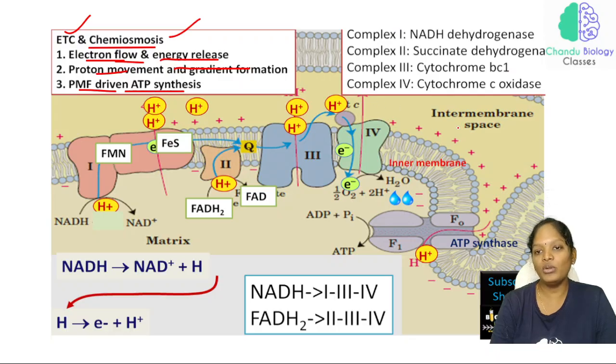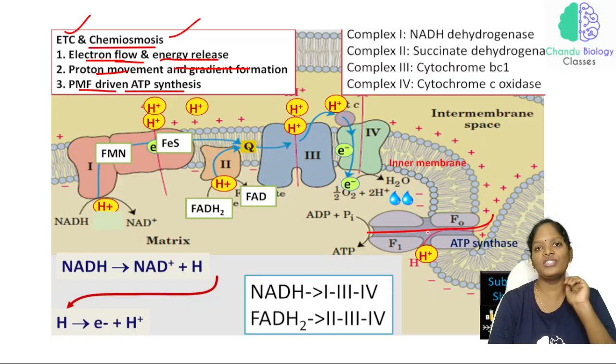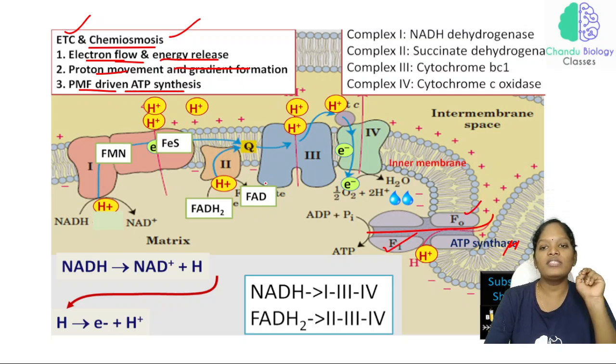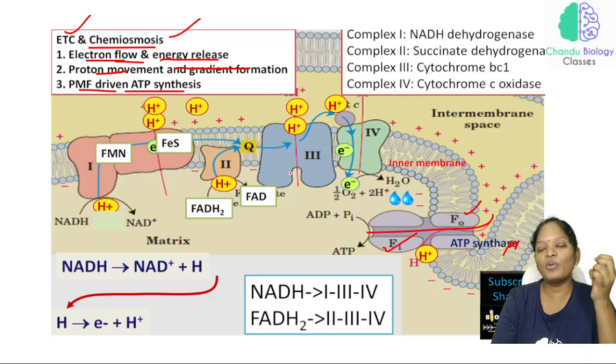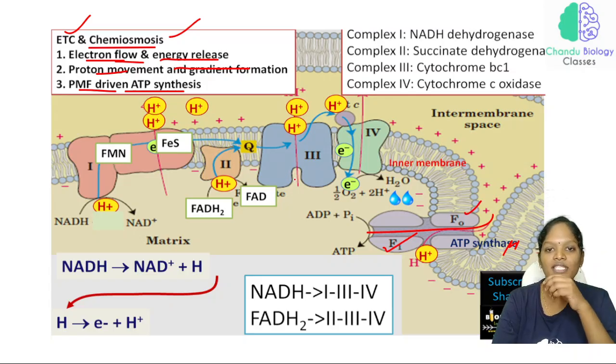Now the proton, again from the intermembrane space, is pumped to the matrix region with the help of this ATP synthase complex. In ATP synthase, we have 2 subunits, that is the F0 and F1 complex. For the synthesis of ATP, how this proton gradient will be helpful, we are going to see about that.